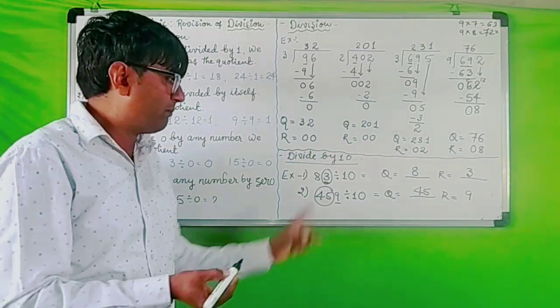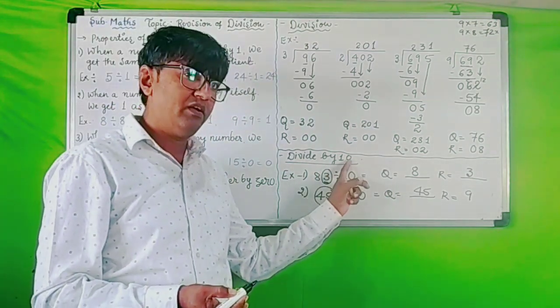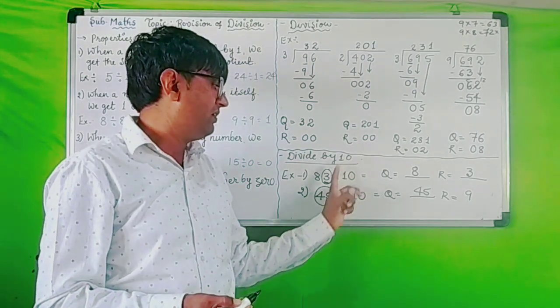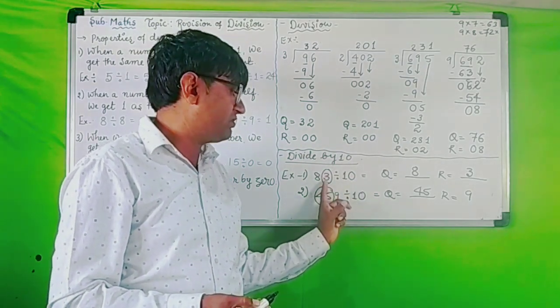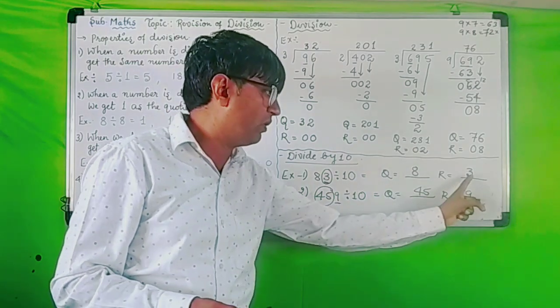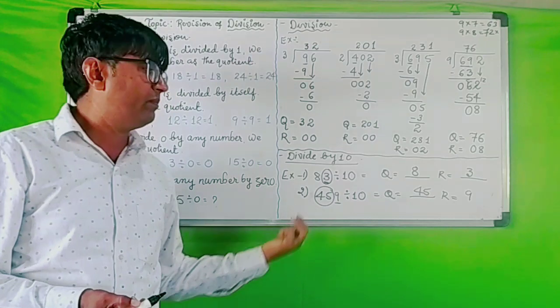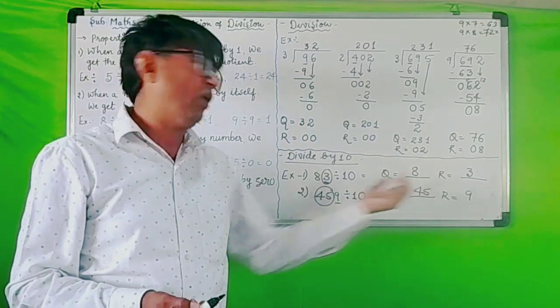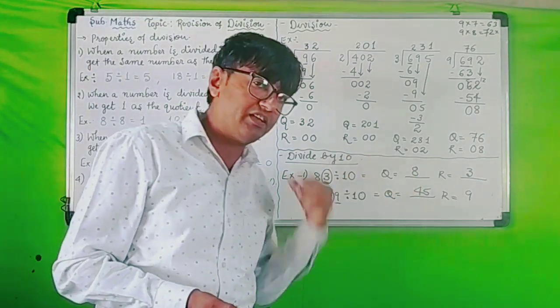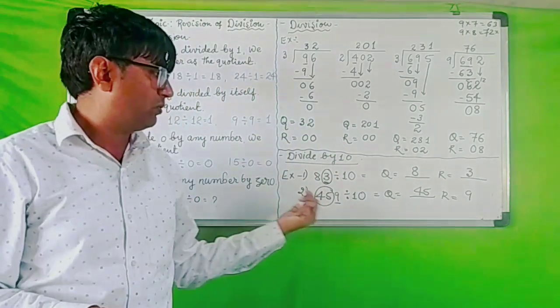But you have to keep in your mind, whenever we divide by 10, the remainder will always be the ones place, and the next tens place and hundreds place will be the quotient. If there is a thousands place also, then it will also be in the quotient only.